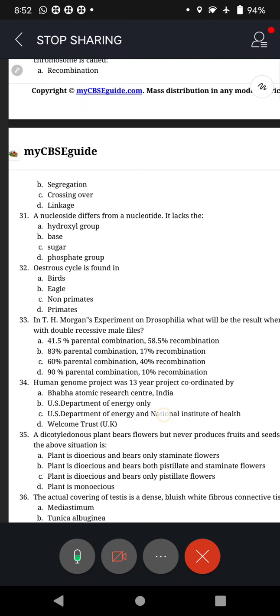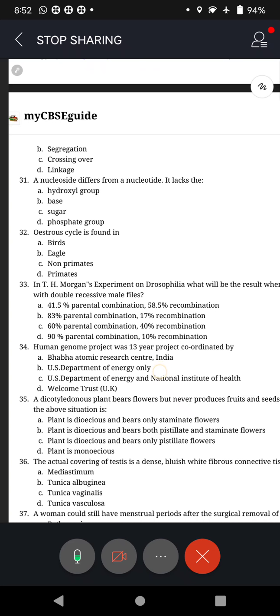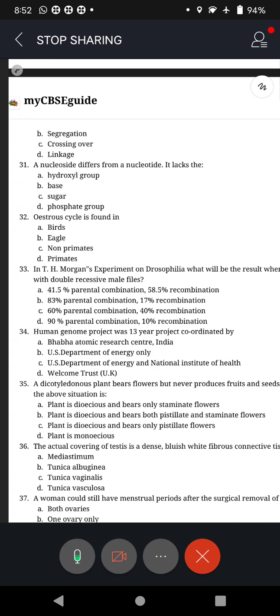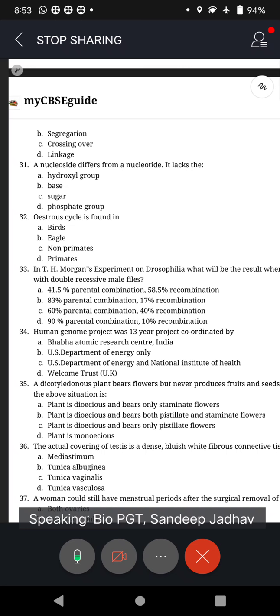Estrus cycle. Again, Sandeep was asking some time back. Estrus cycle is found in A. Birds, B. Eagle, C. Non-primates, and D. Primates. So Sandeep knows the answer 2 months before only. Answer is C, non-primates. So it occurs in non-primates such as cows and dogs.